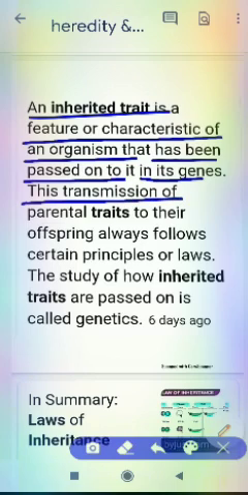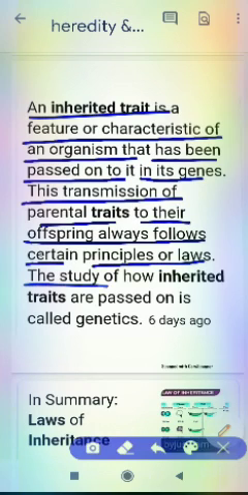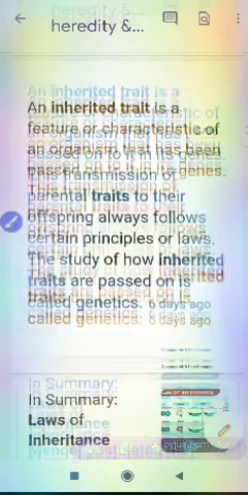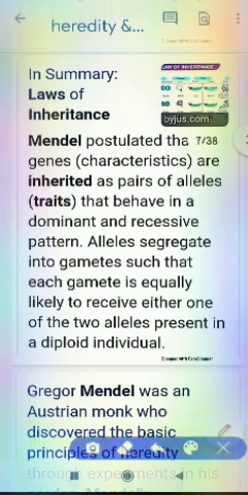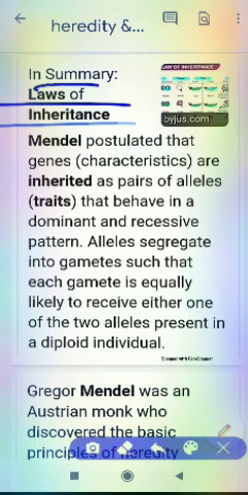This transmission of parent traits to their offspring always follows certain principles or laws. The study of the laws of how inherited traits are passed on is called genetics. So the next is, in summary, the laws of inheritance.